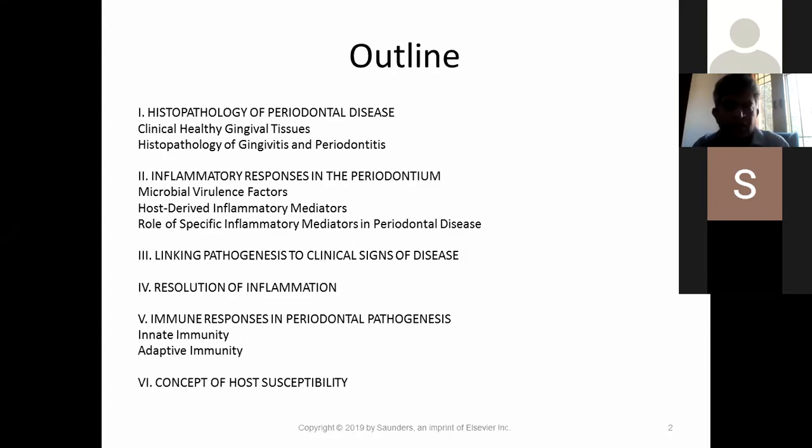So when you have taken a case history of the patient, you must have taken a few case histories. You come to the normal gingival state. In that you have the color, consistency, contour, and size. So what is the normal color, normal contour, normal size? First we learn about it and then go on to the disease state. Okay. So we start with the histopathology of periodontal disease, clinically healthy gingival tissues.